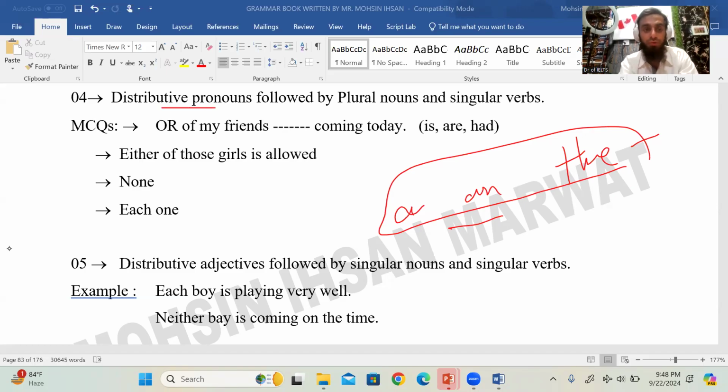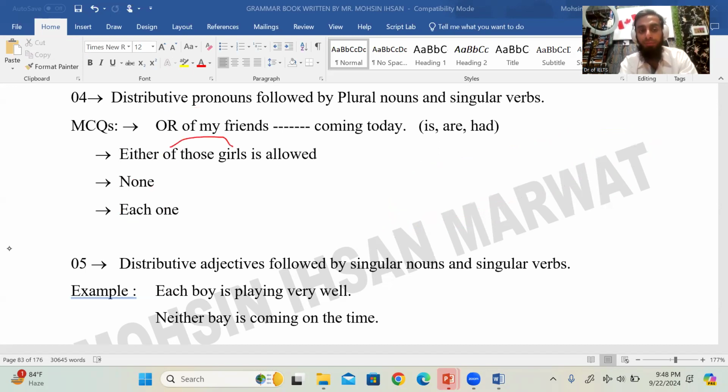पार्ट्स ऑफ स्पीच में डिस्ट्रीब्यूटिव प्रोनाउन उन प्रोनाउंस को कहते हैं जब आप each, either, neither के बाद of लगा लेते हैं। तो फिर आपने क्या करना होता है, of के बाद नाम ही आता है। Whenever you use of preposition in the sentence, remember after that you use a noun: of the boys, of those girls, of the students, of the ideas, of the concepts, of the religions, right? Of के बाद हमेशा noun आएगा और plural आएगा हमेशा s के साथ।